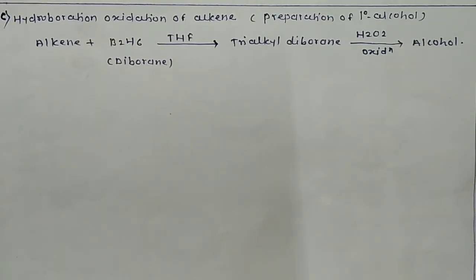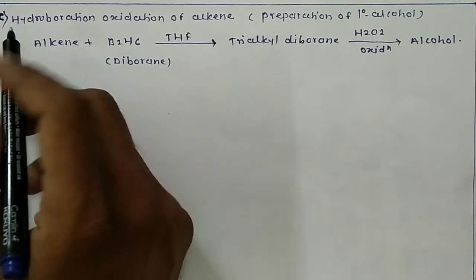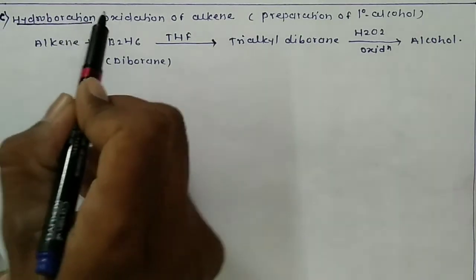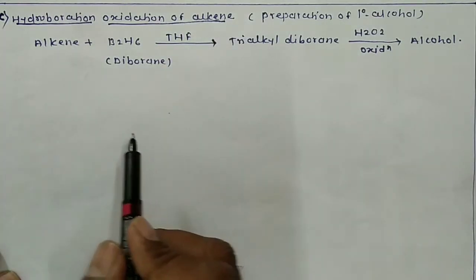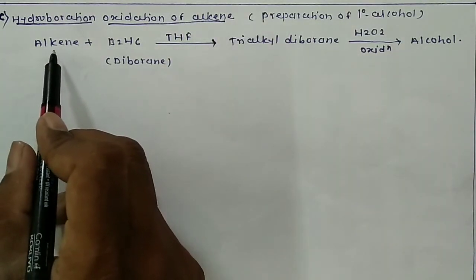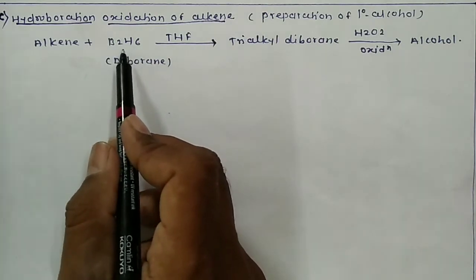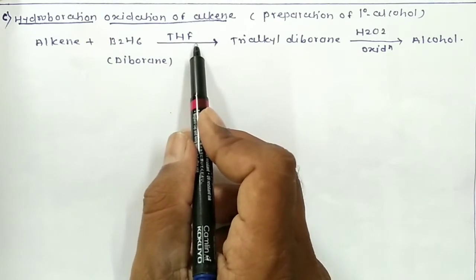Now we can also prepare alcohols from alkenes by another reaction, and that reaction is known as hydroboration oxidation of alkenes. What do you mean by hydroboration oxidation of alkenes? In this chemical reaction, alkenes are reacted with diborane, that is B2H6, in presence of tetrahydrofuran as a solvent.